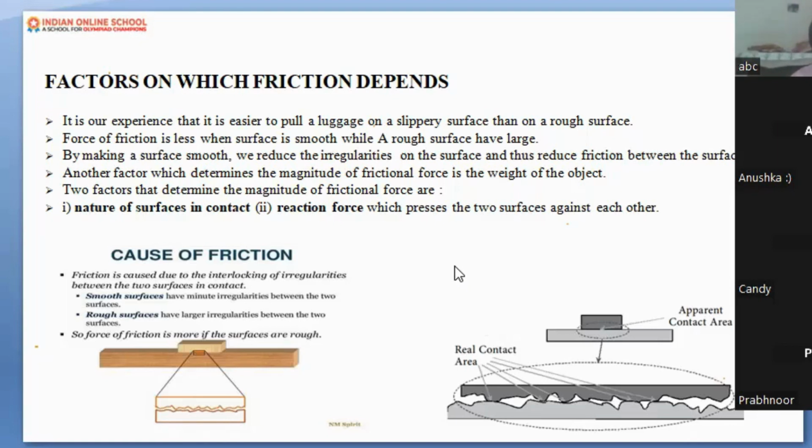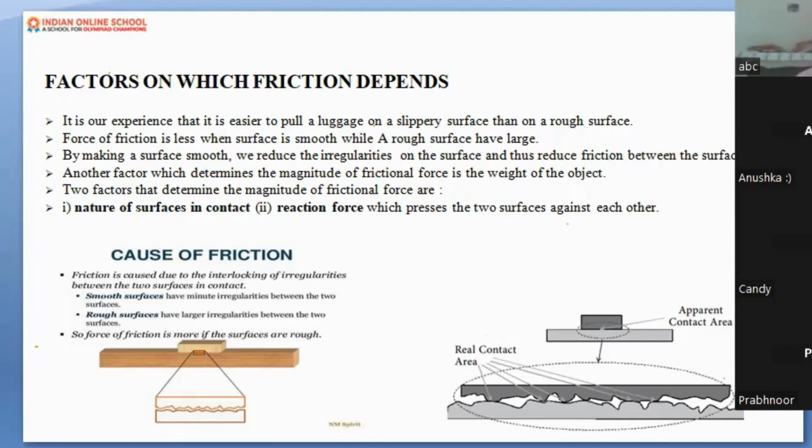Do you imagine a situation if there is no friction? Have you ever seen on Discovery Channel, in comedy videos, a person trying to move on a very smooth ice sheet? The person often slips down, often falls. Why? Because there is friction but very little friction. So that is what we understood about irregularities, whether there are more irregularities or the surface is smooth.